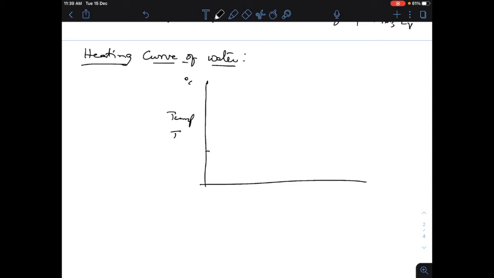So I will have 0 here, 100 here, let us say.